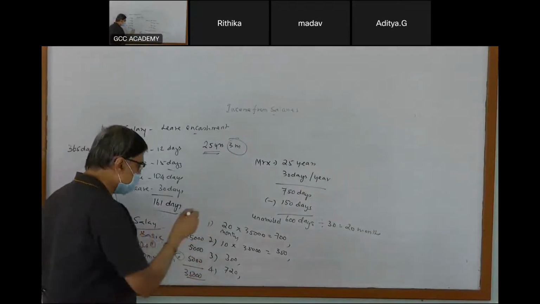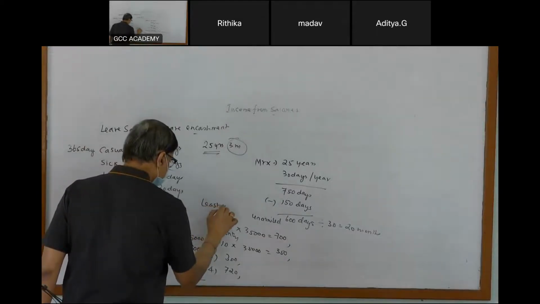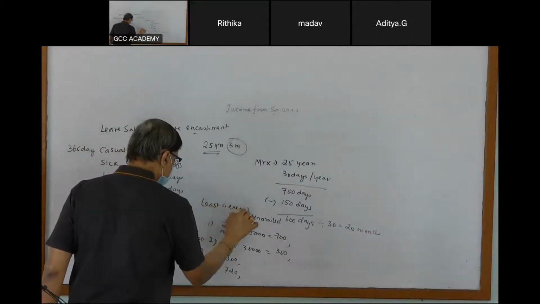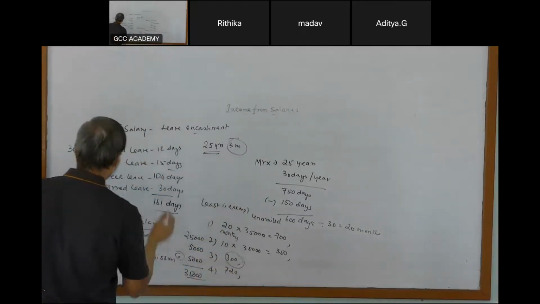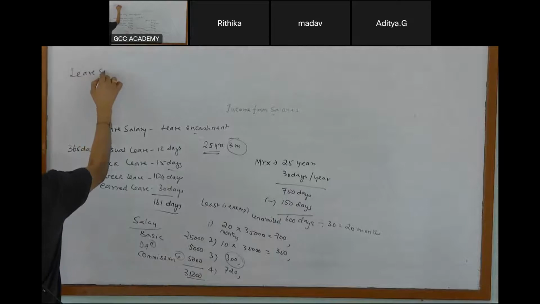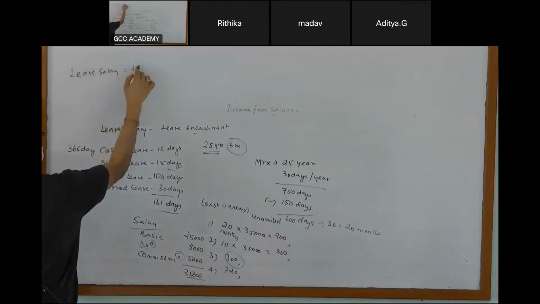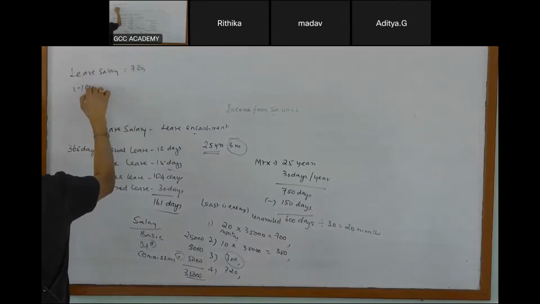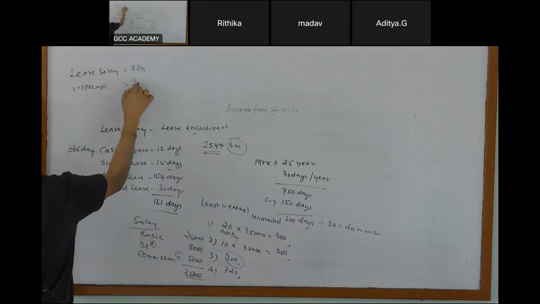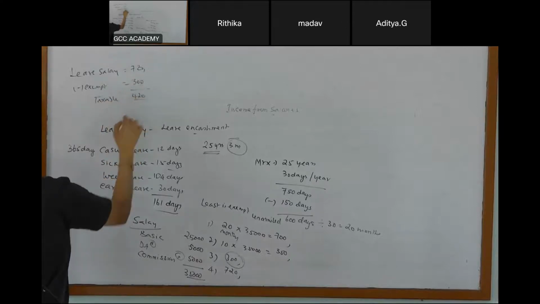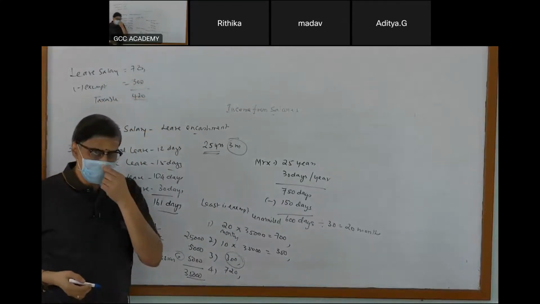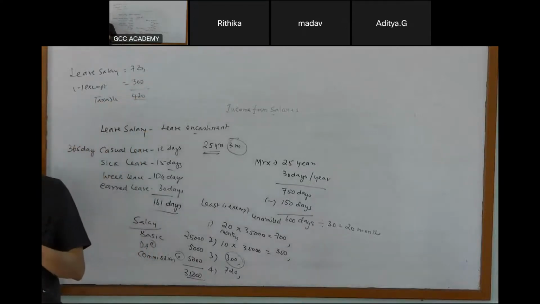So the least of the following is exempt. Which one is the least? 1, 2, 3, 4, the 3 lakh is the least. So leave salary is 7 lakh 20, exempt 3 lakh, so taxable leave salary is how much? 4 lakh 20. This is at the time of retirement or leaving the job.